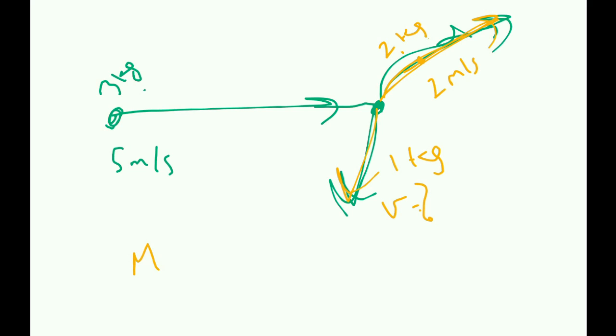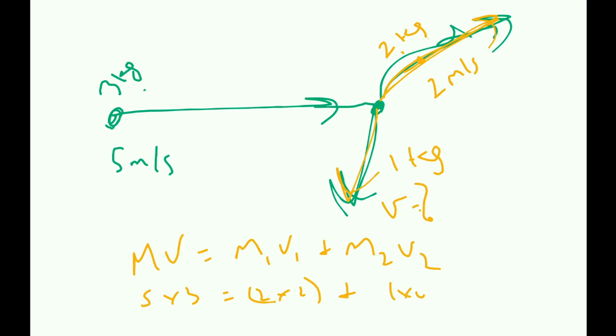I can say mv is going to be m1v1 plus m2v2, isn't it? Substitute the values. 5 into 3 is equal to 2 into 2 plus 1 into v. So if I solve this, I get v is equal to 25 minus 4, which is 21 meters per second. So that's how you solve it. That's how you get formulas like this and solve problems related to this.